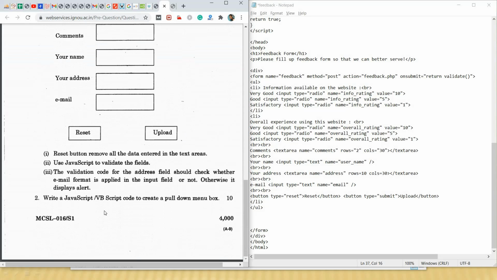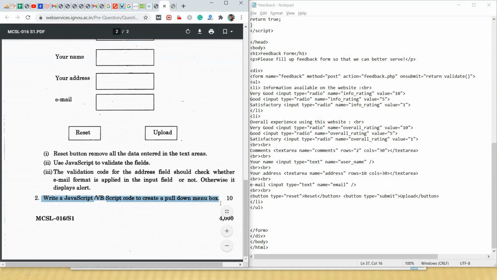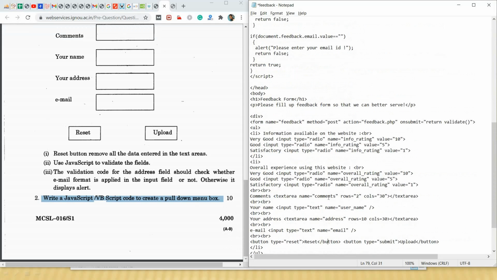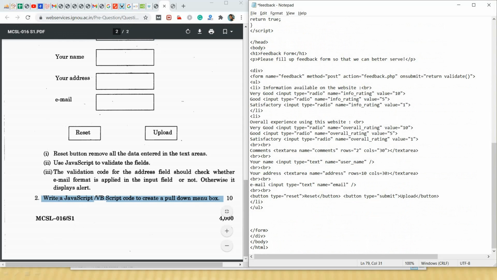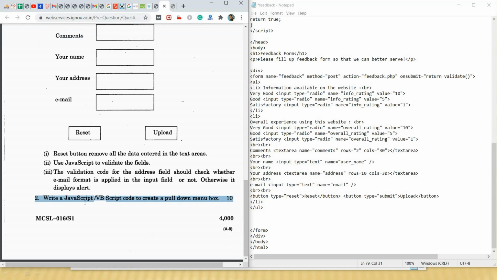Now the second question is, write a JavaScript or VB script code to create a pull down menu box. So next, we have to design an HTML page with JavaScript or VB script, choice is ours, to create a pull down menu box. For this, I will be uploading a new video.